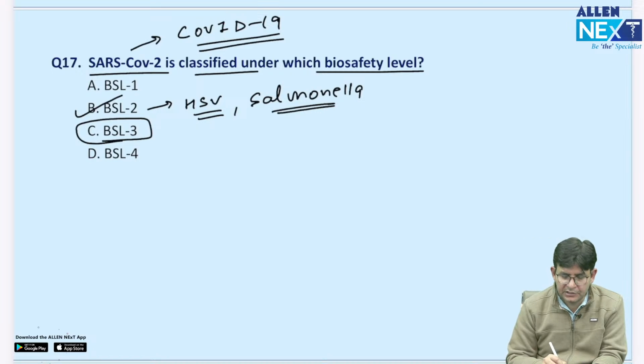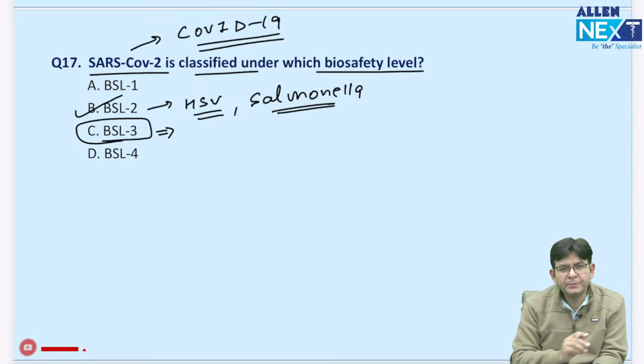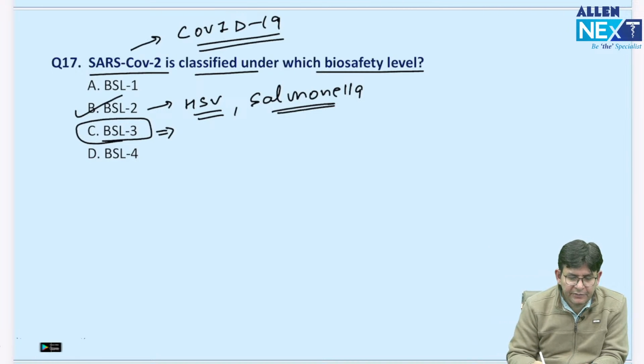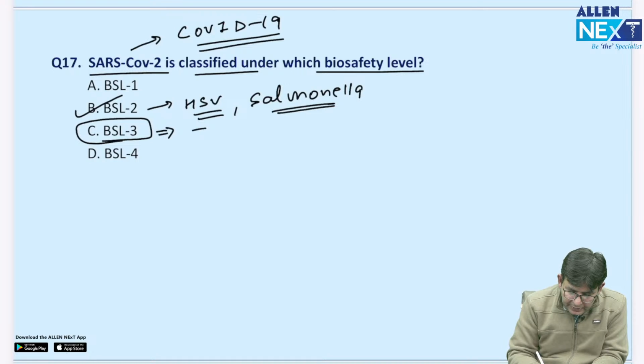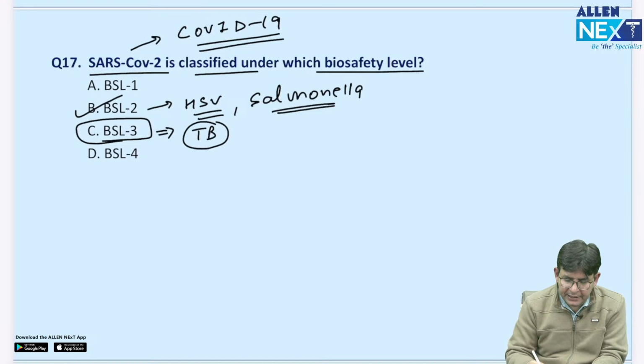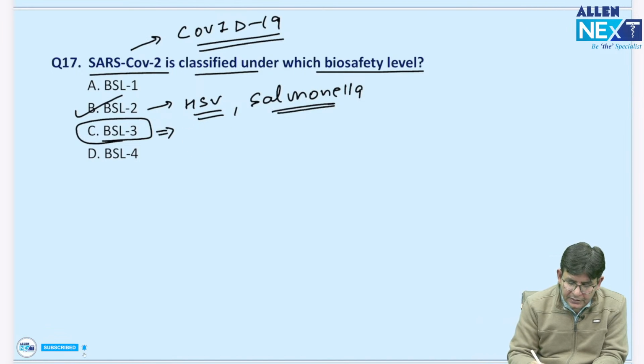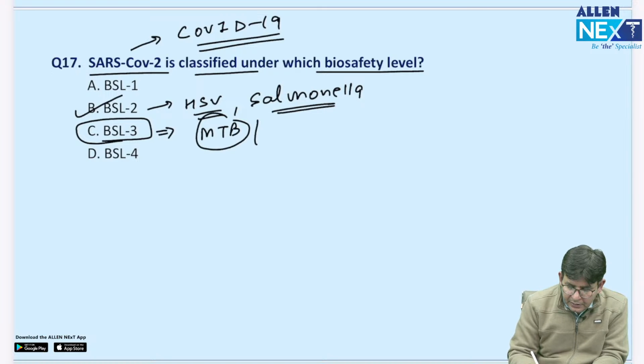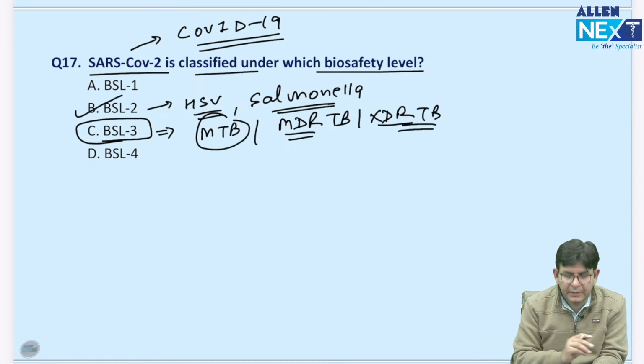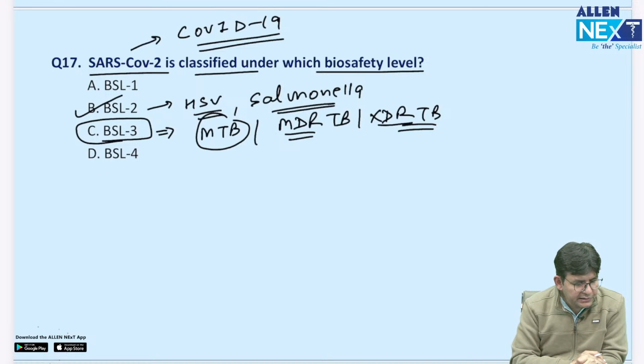Important is in the case of BSL3. This question had come before, and again it will come. Remember TB. TB bacteria, that is MTB, is to be handled in which biosafety level? That is BSL3. Whether it is MTB, or you are handling MDR TB or XDR TB, you need to have BSL3. So BSL3 is for the TB, one name you remember.